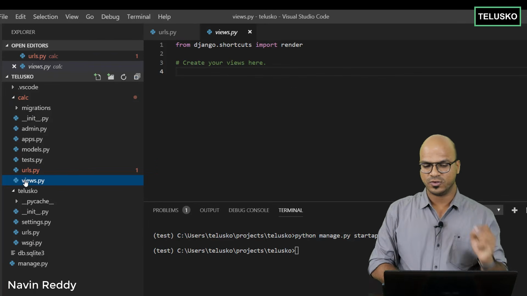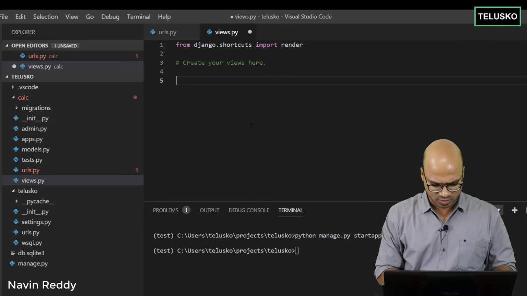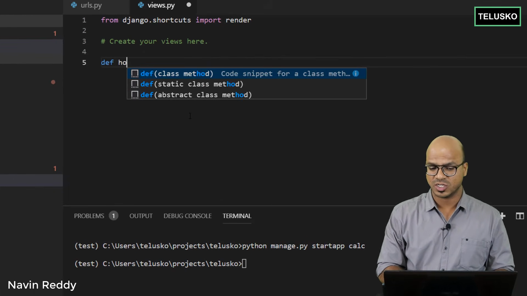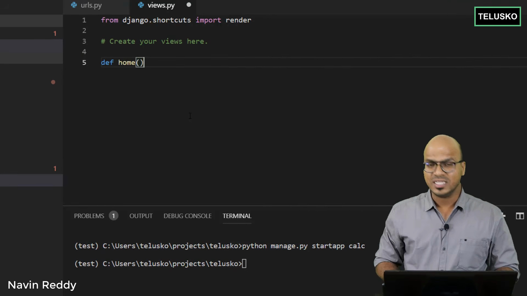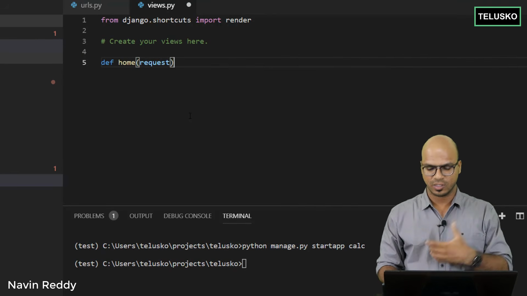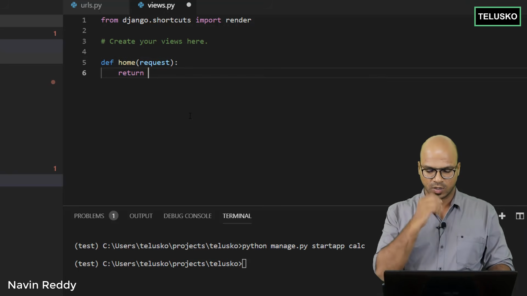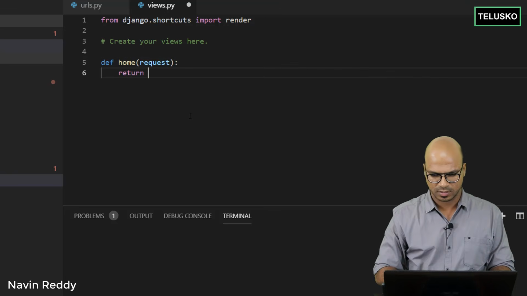So just go to views.py and here we have to create that function. Okay, what function? The moment you say function, you have to set def, and the function name would be home. That's what we have used there. And this home will accept a request. So that's what you get from the client, right? When a client sends a request, you will get it in a request object and then you can simply return. Okay, but how will you return data? So I want to return hello world.